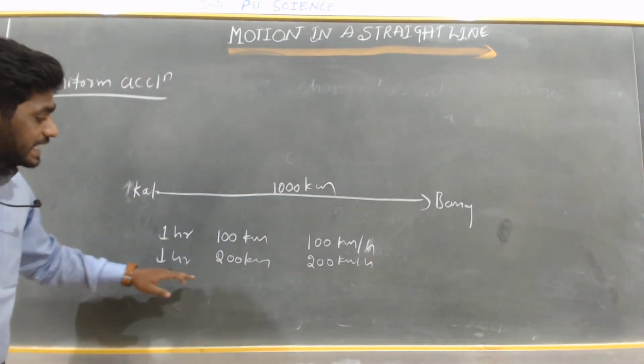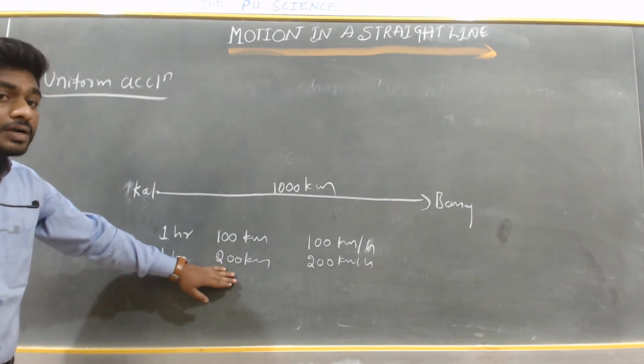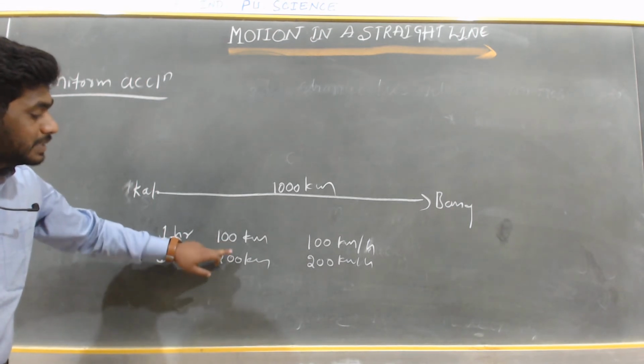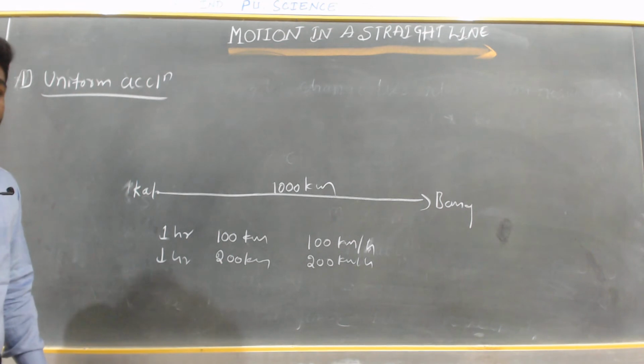It increases its velocity from 100 to 200 kilometers per hour, a change in velocity.